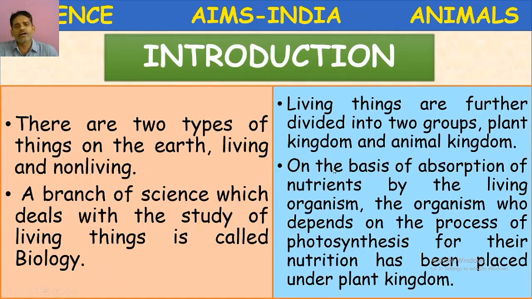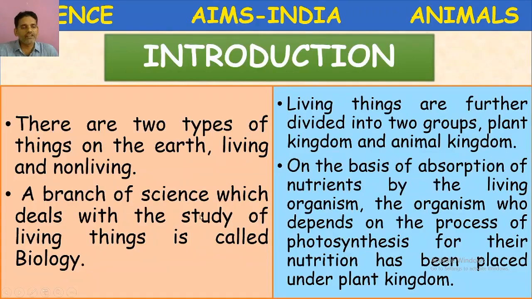So let us understand the living things. On the basis of absorption of nutrients, the organisms which depend on the process of photosynthesis for their nutrition have been placed under the plant kingdom.